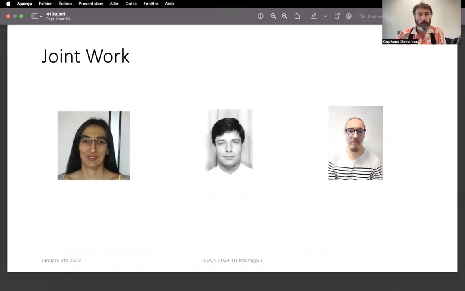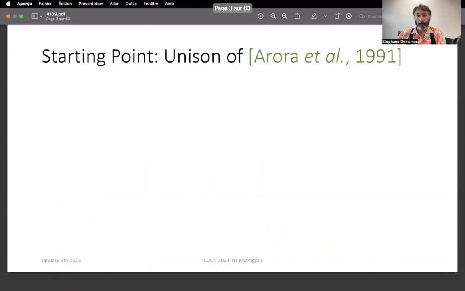This is a joint work with Karine Altisen from University of Grenoble-Alpes and Alain Cournier and my master student Geoffrey Defaux, who are from University of Picardie Jules Verne as well. Our starting point is the unison algorithm proposed by Arora and others.